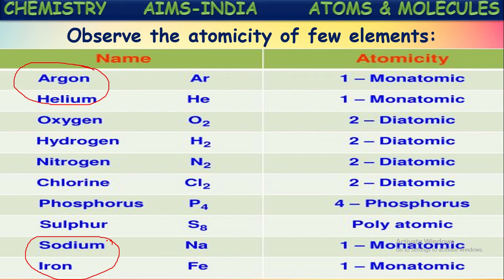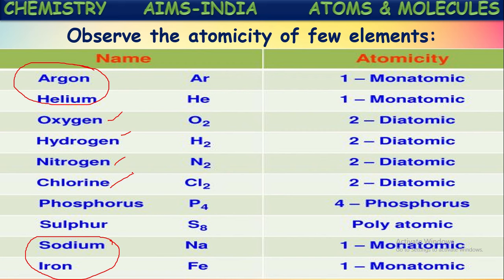And some gases are there, non-metallic gases like oxygen, hydrogen, nitrogen, chlorine. These non-metallic gases mostly exist as diatomic molecules, meaning in each molecule of those gases there will be two atoms. So they are called diatomic gases or diatomic elements.